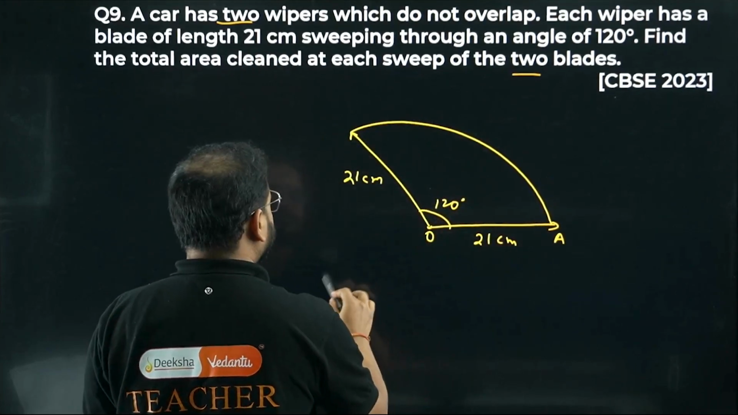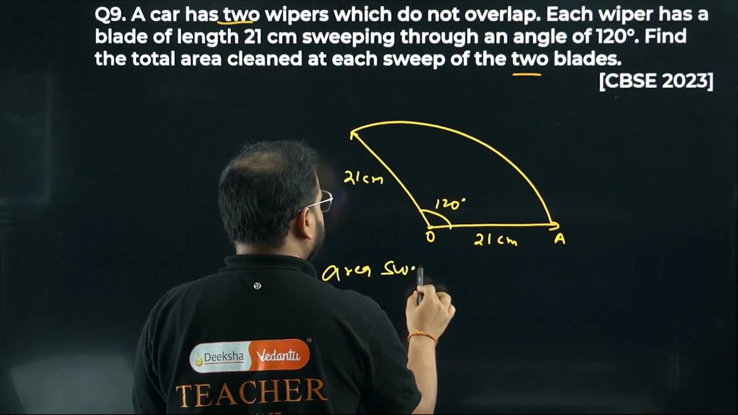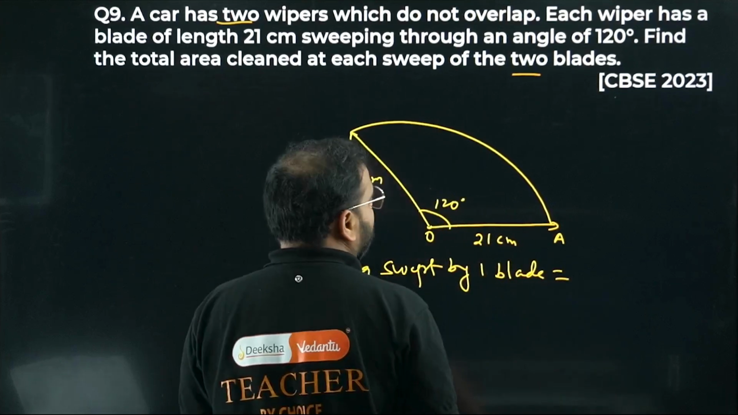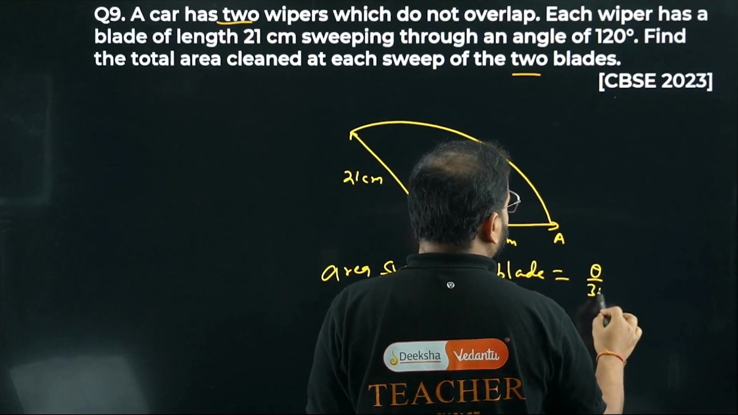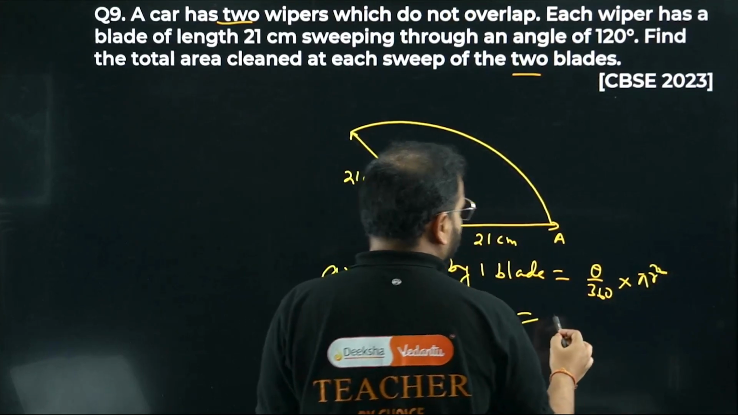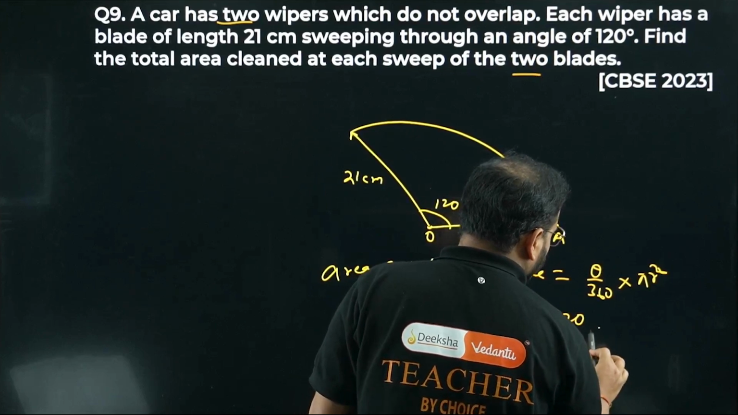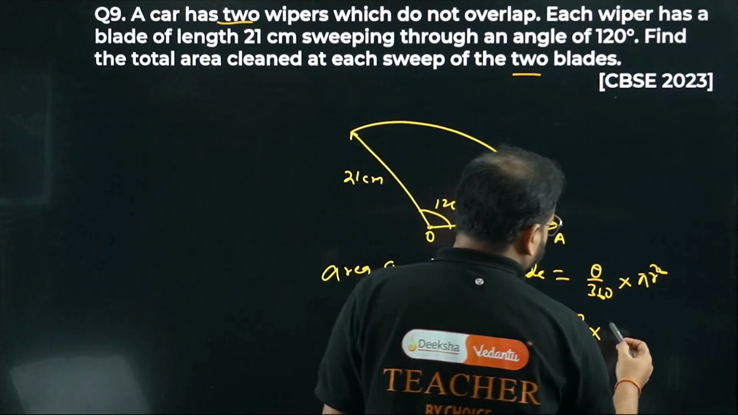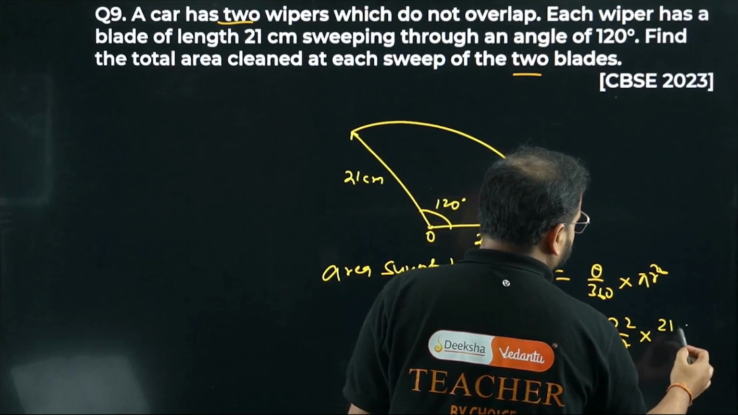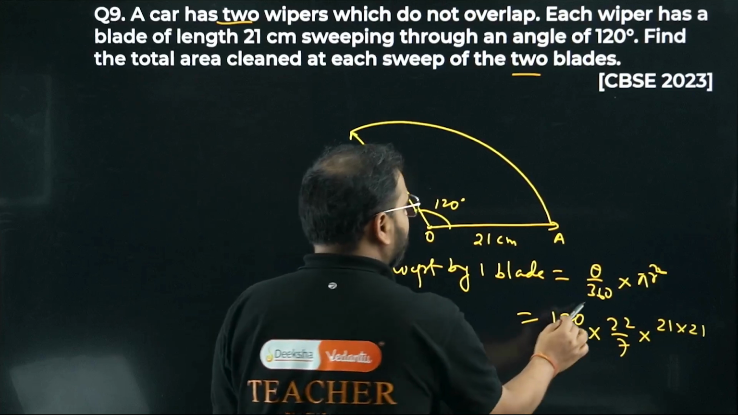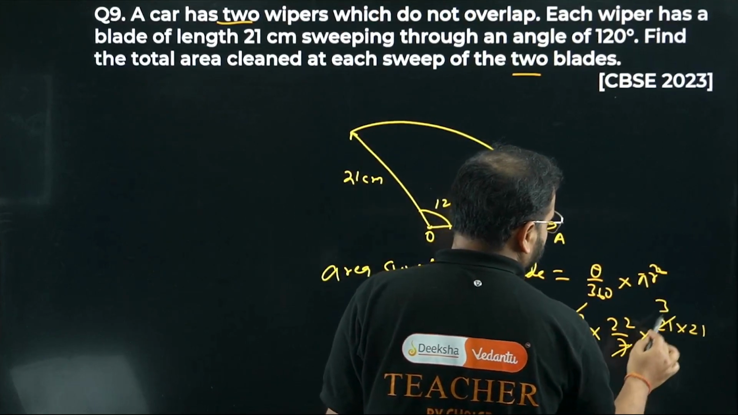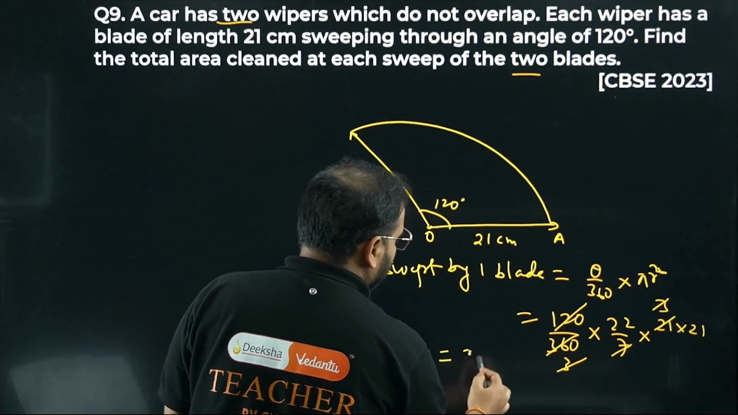So the area swept by one blade is going to be theta by 360 into pi r square. That is 120 by 360 multiplied with pi. Pi is 22 by 7, since nothing is given. What is r square? 21 square, so 21 into 21. Please check this out. The 3s cancel, and the 7 is also gone. What I'm getting is 22 into 21.